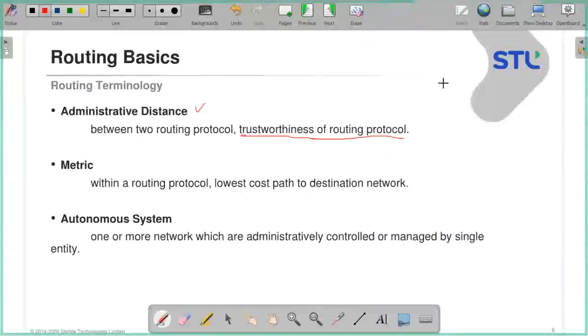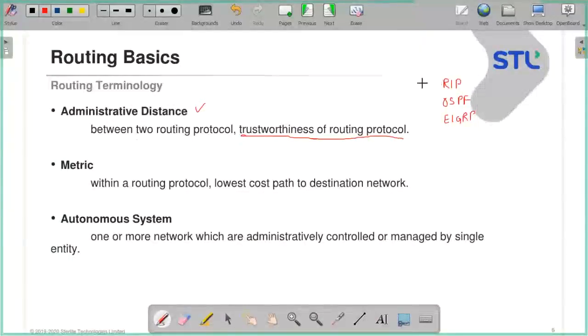Let's say I have different routing protocols. As you saw in the previous slide, there is RIP, OSPF, ISIS, and EIGRP. So these are the three protocols, and all three of them are giving the same routes. Now whom to prefer?